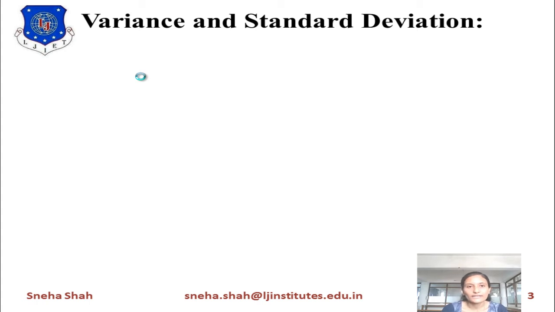Now the next topic is variance and standard deviation. You already know what variance and standard deviation are and the basic relationship between them. The square root of the variance gives you the standard deviation, and if we square the value of the standard deviation, it gives you the variance.